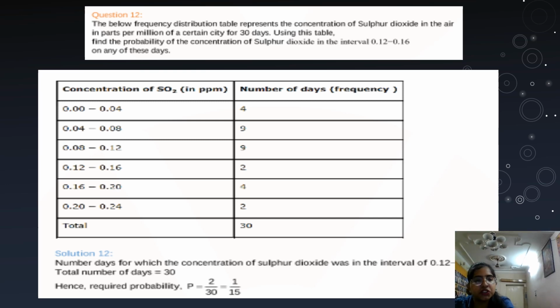So next screen, students. I'm going to read the question, students. The below frequency distribution table represents the concentration of sulfur dioxide in the air in parts per million of a certain city for 30 days. Using this table, find the probability of concentration of sulfur dioxide in the interval 0.12 to 0.16 on any of these days. 0.12 to 0.16 is this. I have underlined this in the table, and the number of days is 2. Total days is given in the question, that is 30. You can see I'm marking. Okay, so the probability will be 2 upon 30.